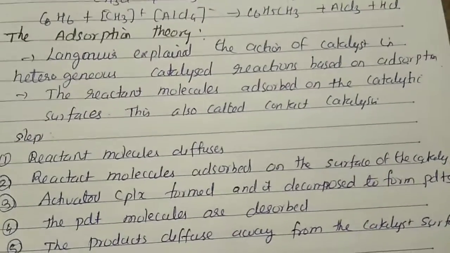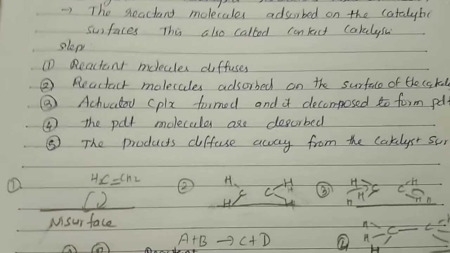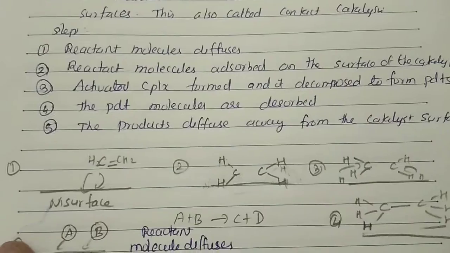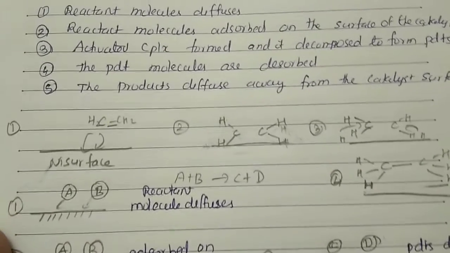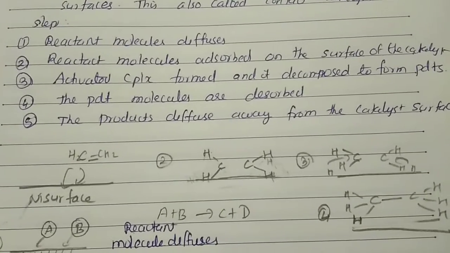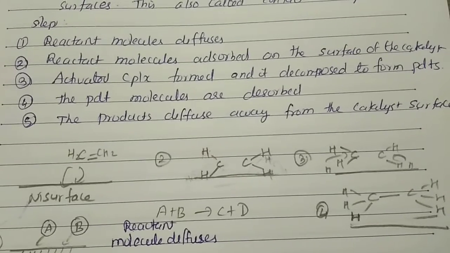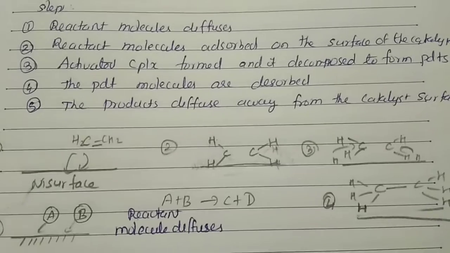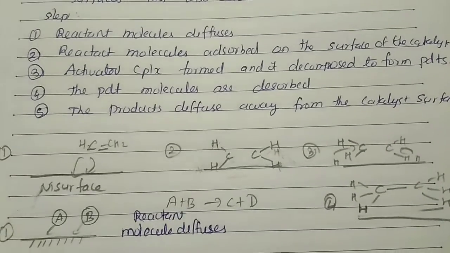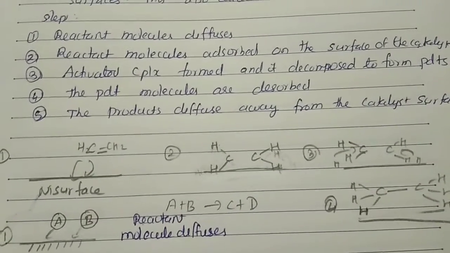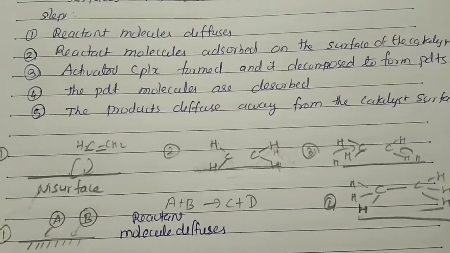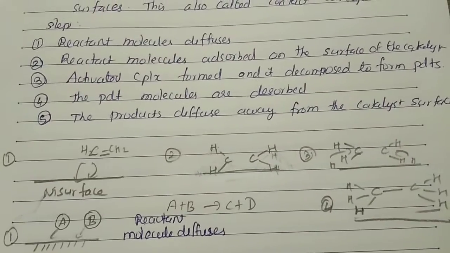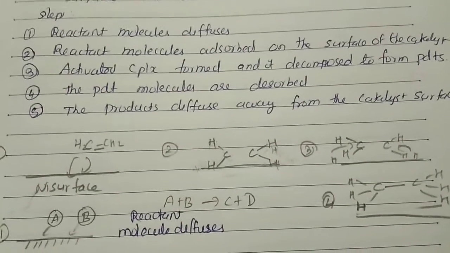Okay, the steps. The reactant molecule diffuses. The reactant molecules are adsorbed on the surface of the catalyst. The product molecules are desorbed. The product diffuses away from the catalyst surface. First the reactant molecule diffuses, then it is adsorbed on the catalyst surface, then formation of the activated complex takes place, and that activated complex decomposes to give products. Those product molecules desorb from the catalyst surface, and the product diffuses away from the catalyst surface.